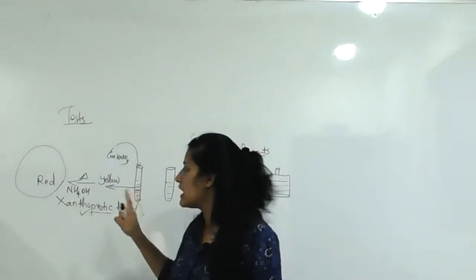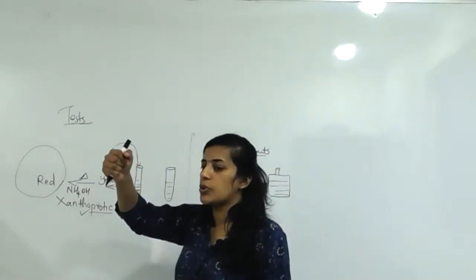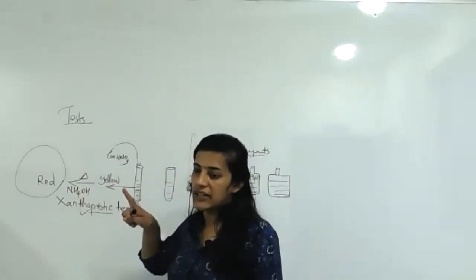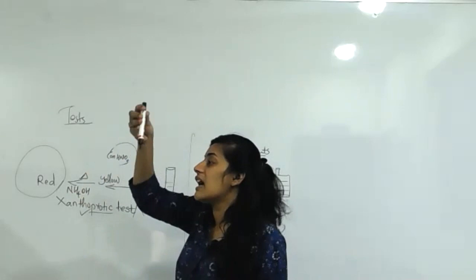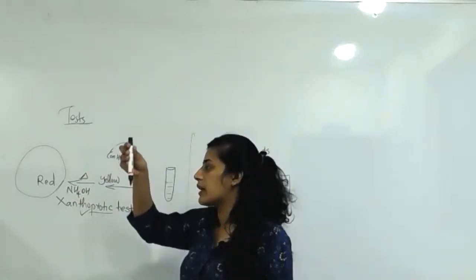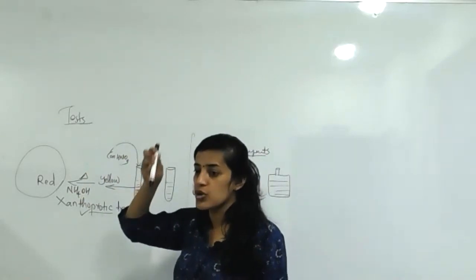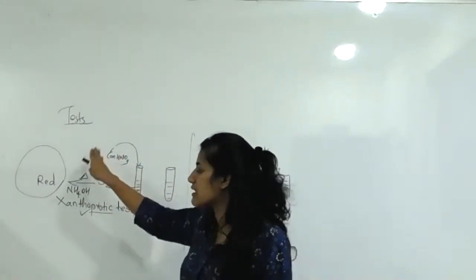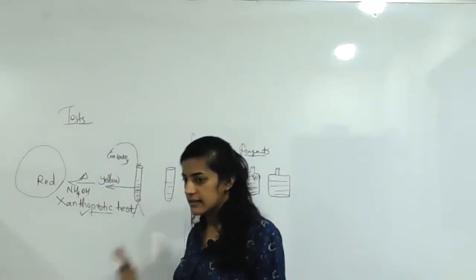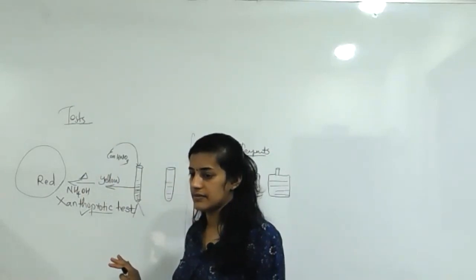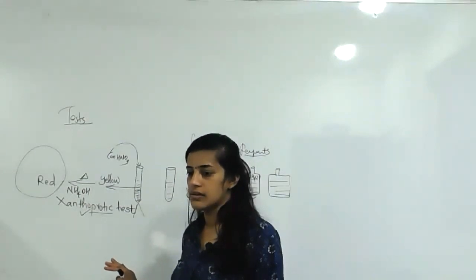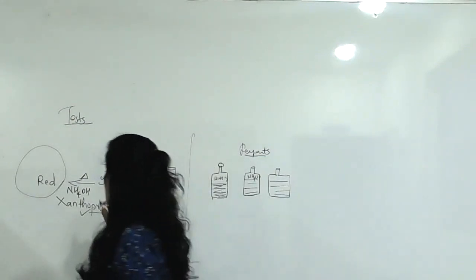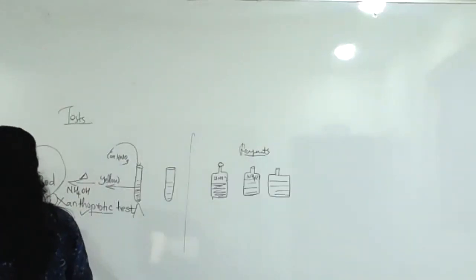Then that yellow colored solution you heat, applying heat in the presence of ammonium hydroxide. Finally, you check the test tube solution. If the solution inside is red in color, you can confirm that the given solution is protein. Clear? This is the test. Understood. So the first test is called the xanthoproteic test.